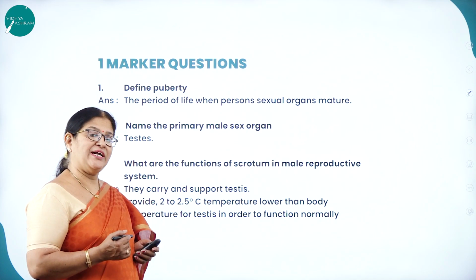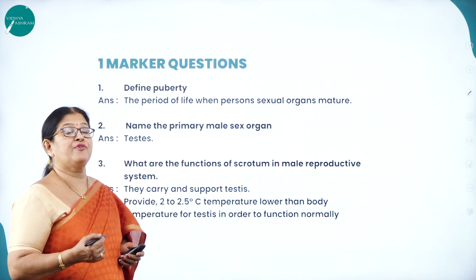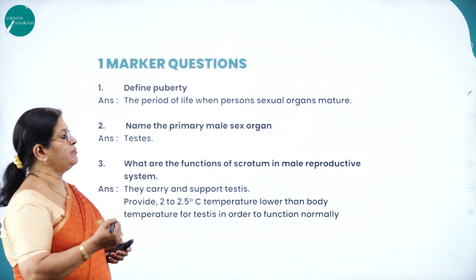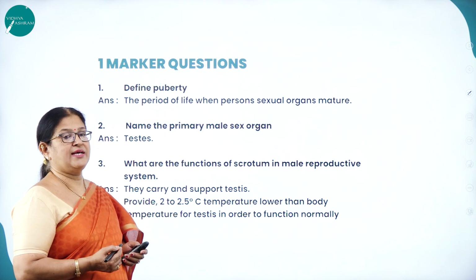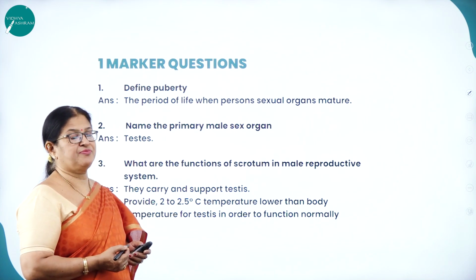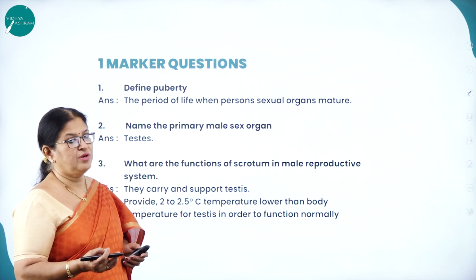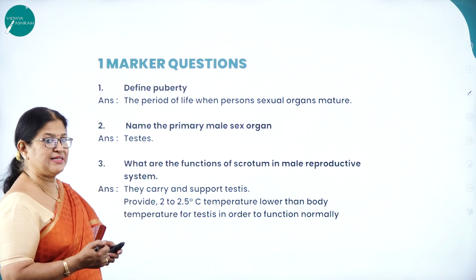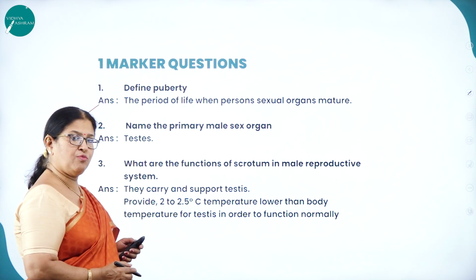Now let us discuss some of the questions that are frequently asked, or the type of questions that are going to appear from this particular chapter. As I said, the weightage of marks for this chapter is 7 marks. So 1 marker questions you may get 2, and 5 marker question 1. Let us discuss what will be the type of questions asked for 1 marker questions.